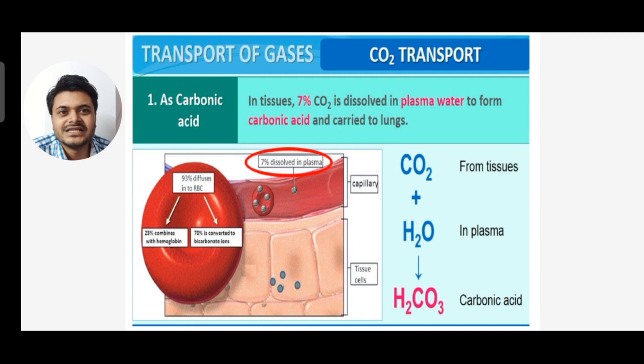First, as carbonic acid. In tissue, 7% of carbon dioxide is dissolved in plasma water to form carbonic acid and carried to the lungs. You can see carbon dioxide plus water forms carbonic acid. From the tissue it collects carbon dioxide, and with the plasma water it forms carbonic acid. You can see the tissues and capillary figure given.